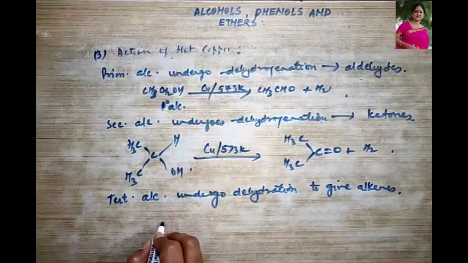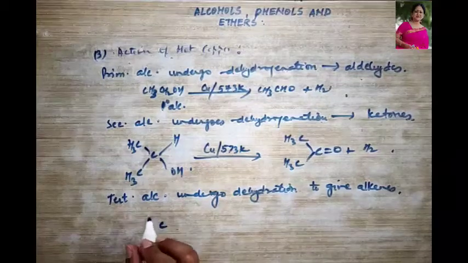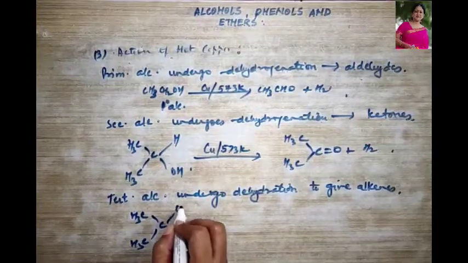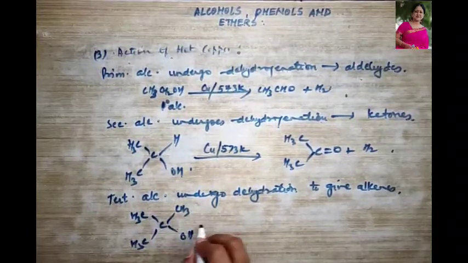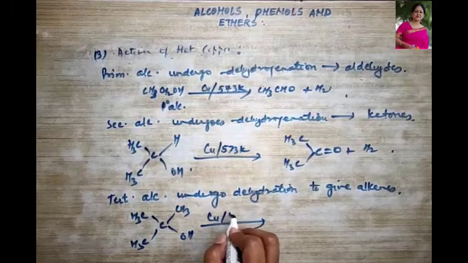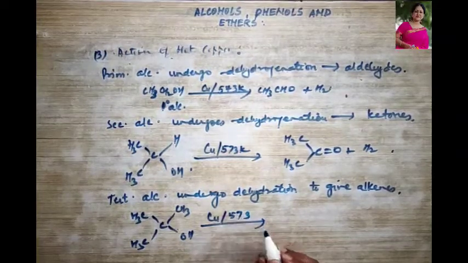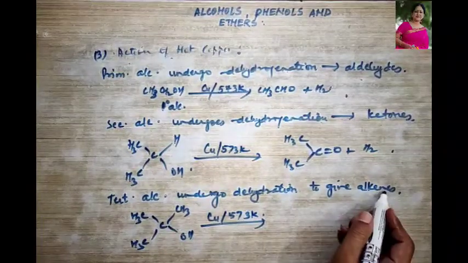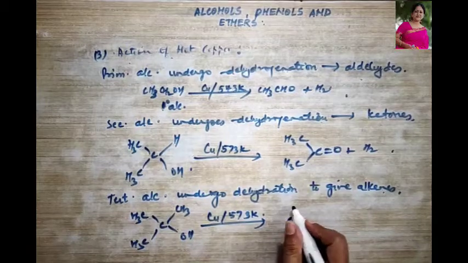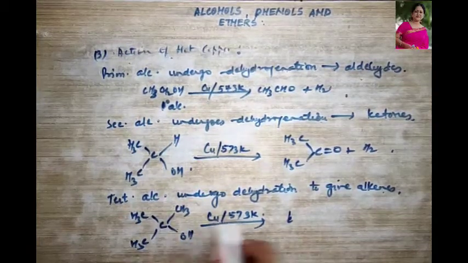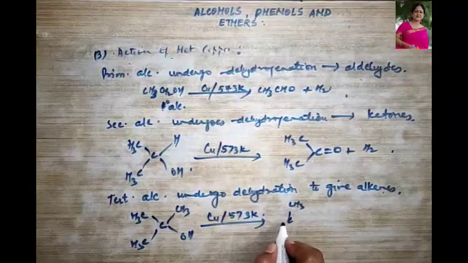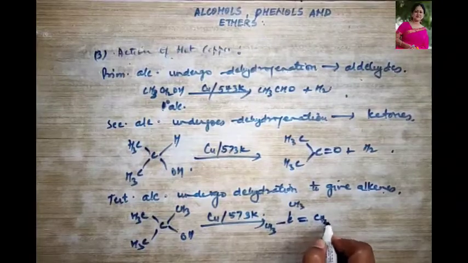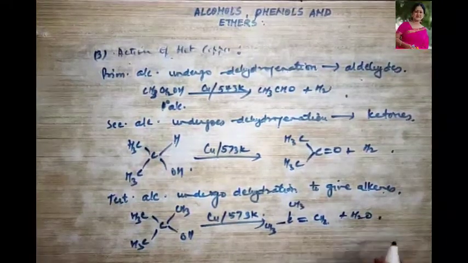So over here, (CH3)3COH, when it passes over copper at 573 Kelvin, what is it going to form? It should form an alkene: (CH3)2C=CH2 plus H2O.